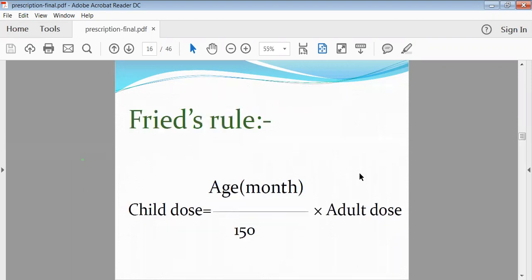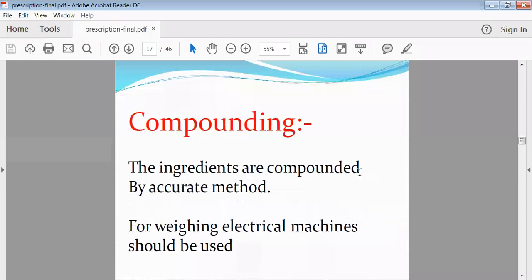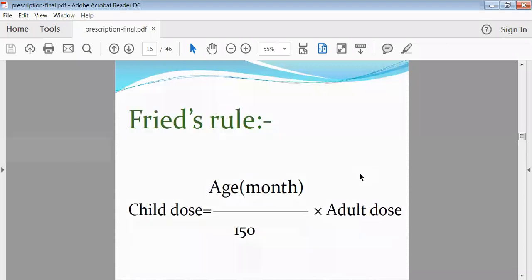This is another formula, called Fried's rule. The child dose can be calculated by taking the age of the child in months. Sometimes some children are below 1 year old, so for that purpose, how do we calculate the dose of the drug? We take the age of the child in months, multiply it by the adult dose, and divide by 150. So these are fixed formulas. There are other types of formulas we can use for the calculation purpose. In the next chapter we will study all these formulas.